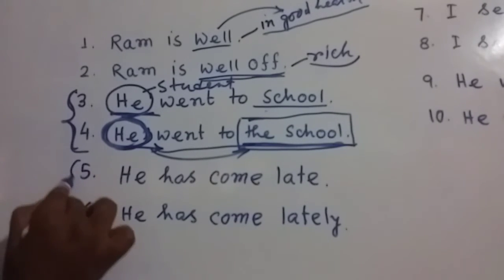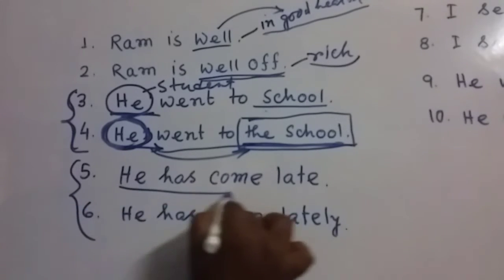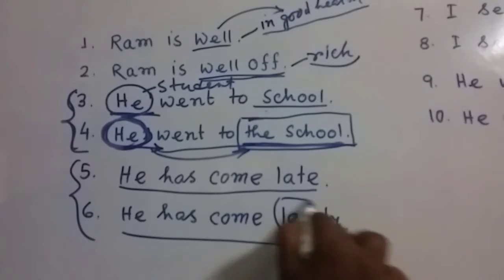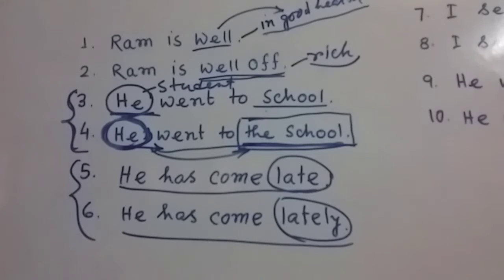Now let's think about 5 and 6. "He has come late" and "He has come lately." Only these two words are different: late and lately. My dear friends, these two words are adverbs, and these adverbs have two different forms, but they are used with different meanings.